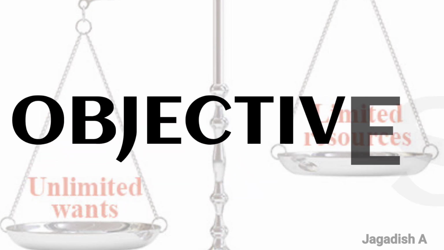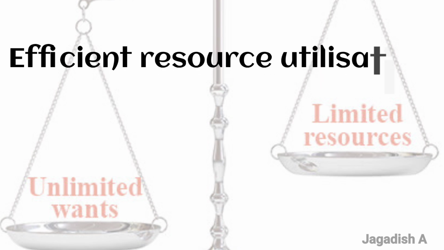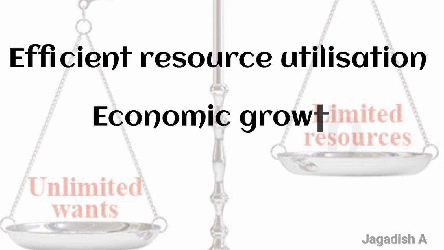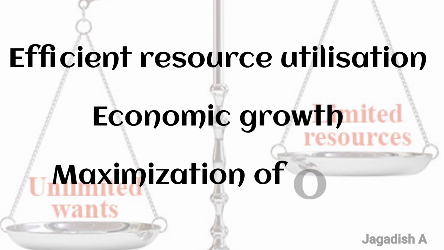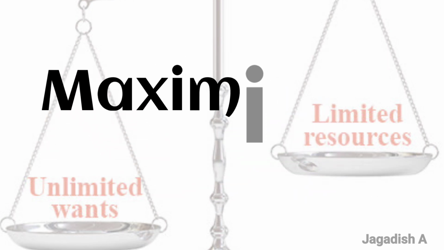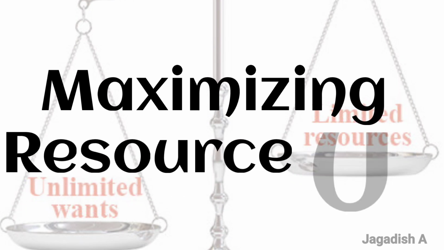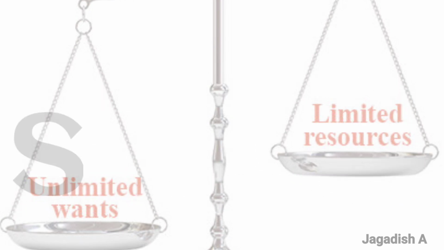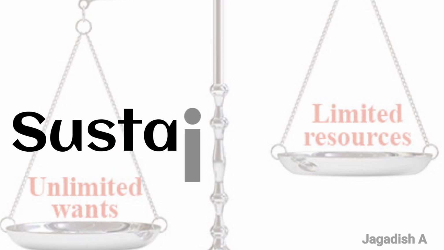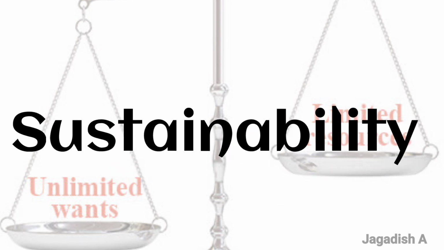Objectives of factors of production. To ensure efficient resource utilization, economic growth and the maximization of output, let us look at some specific objectives. Land. Maximizing resource use. Efficient use of land for agricultural, industrial and residential purposes. Sustainability. Ensuring land is used in a way that conserves natural resources for future generations.